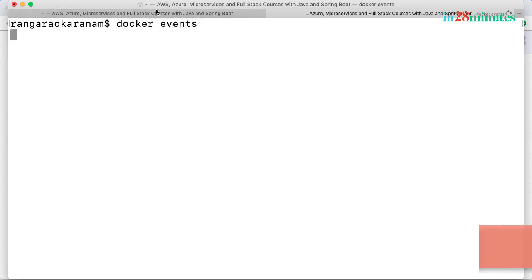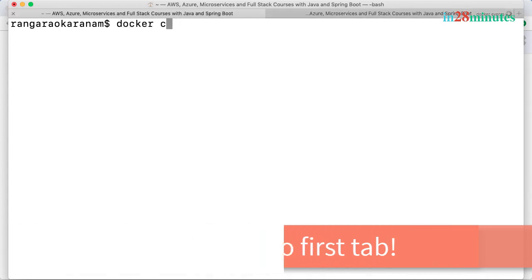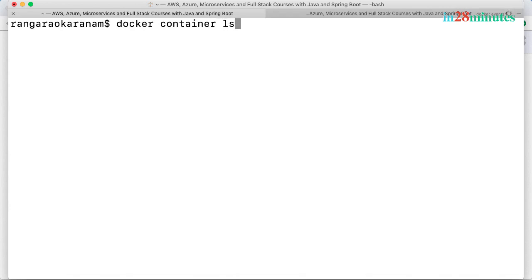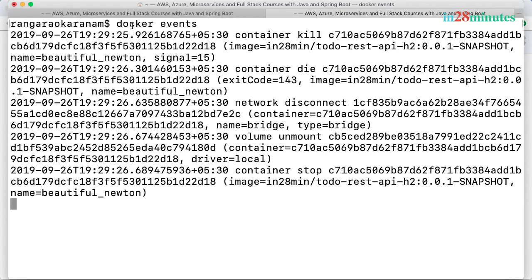Initially, I'm not seeing much action happening. So I'll do a docker container ls to see what containers are running right now. I have one container up and running, so let's stop it. So docker container stop C710. Now, if you go to the next tab where we have docker events, you can see that a lot of events are happening. The docker events command helps us to see what events are happening with Docker.